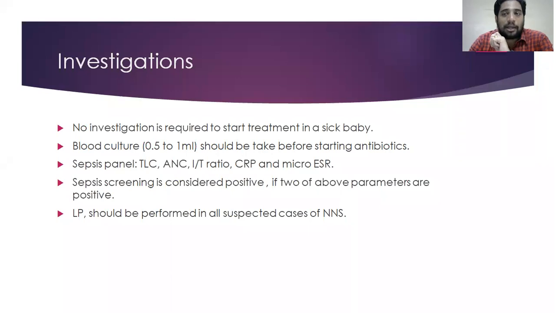Then a sepsis panel should be done. That is total leukocyte count and absolute neutrophil count. Total leukocyte count will be less than 4 to 5,000 in these babies, and absolute neutrophil count will be less than 1800. The IT ratio, the immature to total neutrophil ratio, will be more than 20%. CRP is more than 1. Micro-ESR is more than 15. Then we have to suspect sepsis. This all comes under the sepsis panel.